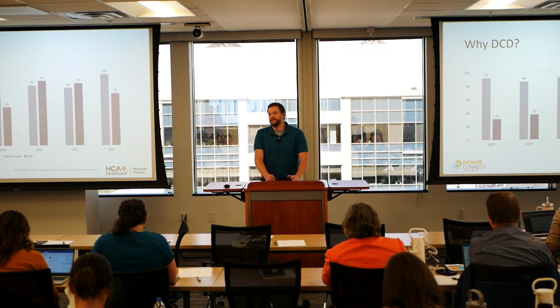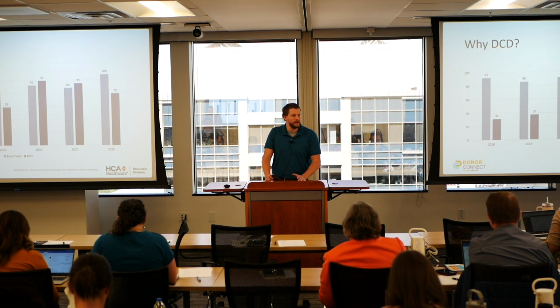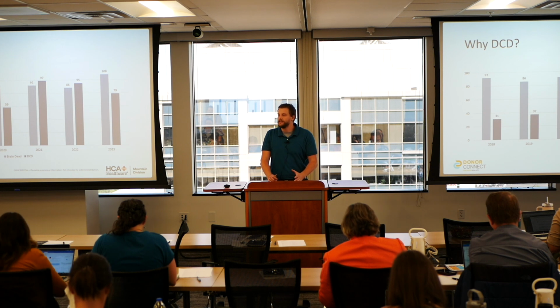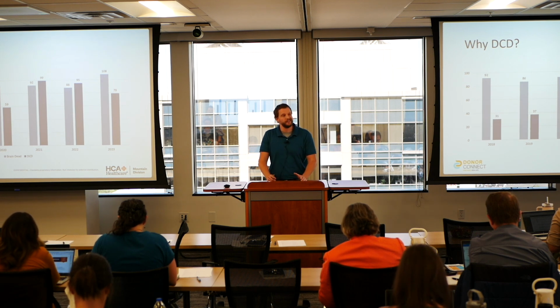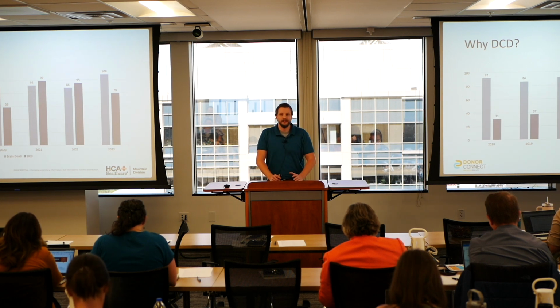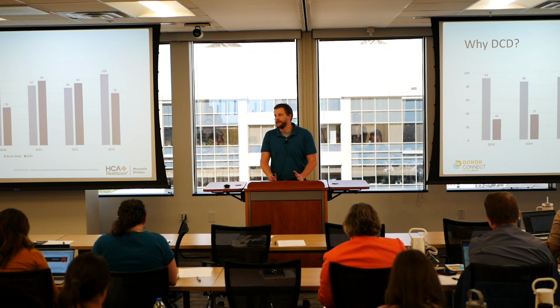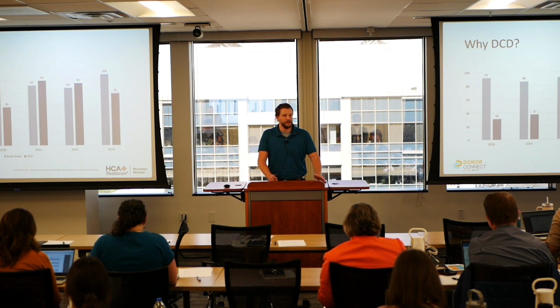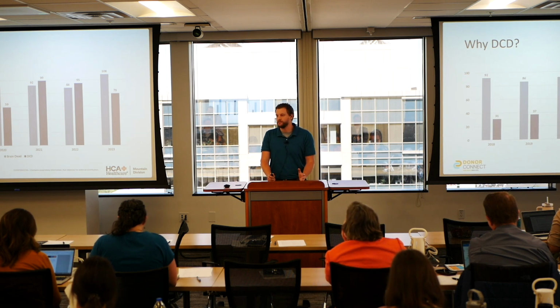So why DCD? As you can see here, these are our data points for DCD and brain dead donors going back to about 2018. The column on the left is all of our brain dead donors per year, and the column on the right is our DCD donors. Up until 2023, our brain dead donor potential was basically the same. It was about 89 to 92 donors a year, and even going back previous years that this graph doesn't show, that was about the same. So our brain dead potential is relatively maxed out. We're not getting any more.